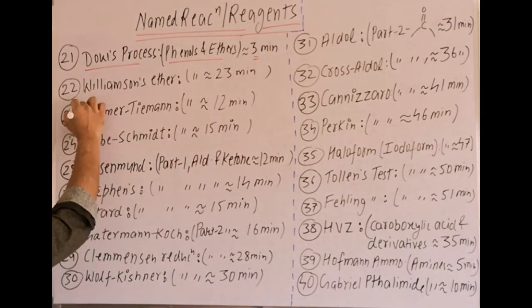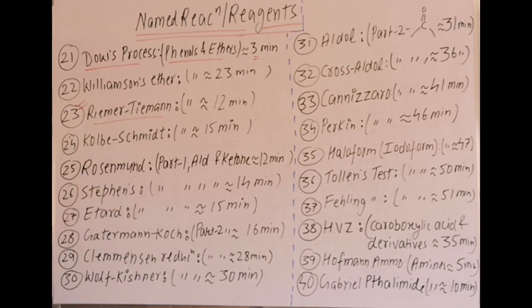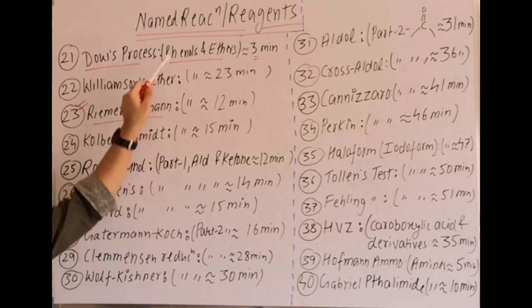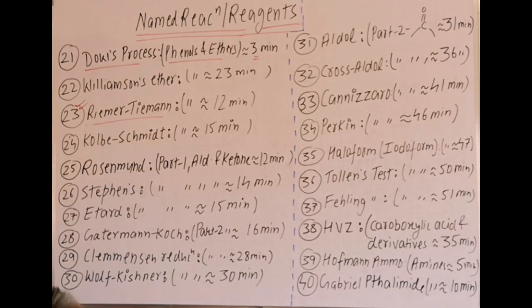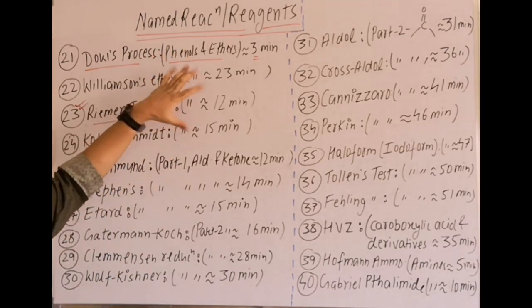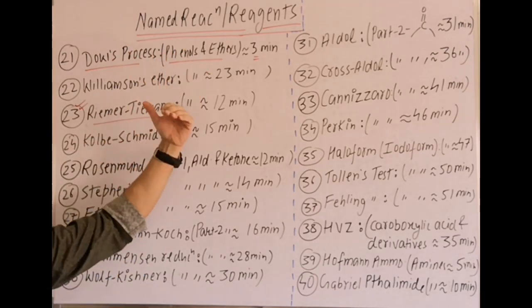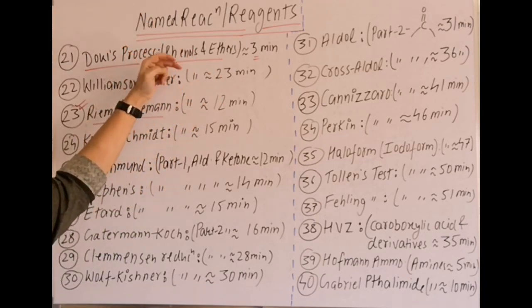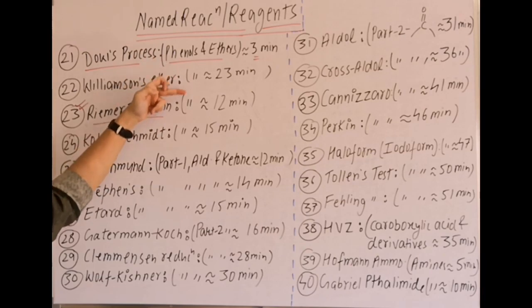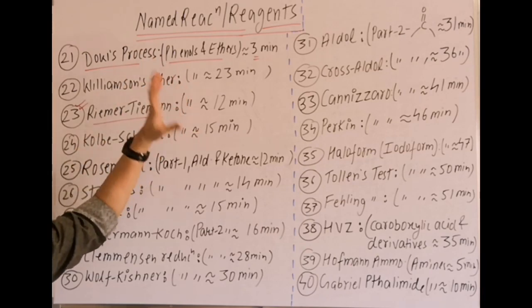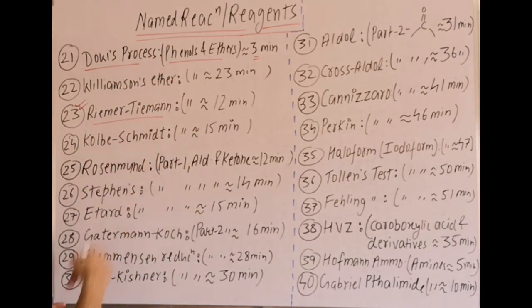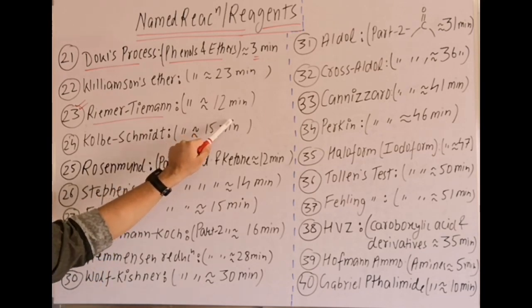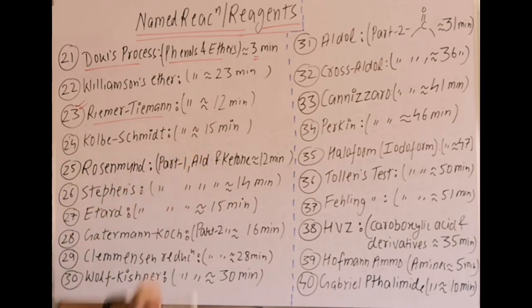Then a very important reaction is the Reimer-Tiemann reaction. It is also covered in which topic? Phenols and ethers. This way, at least you can revise or recollect the points, and it will save a little time too, because I am covering all the important name reactions or reagents of phenols and ethers. So the Reimer-Tiemann reaction, at which time? Around the 12th minute in that video.